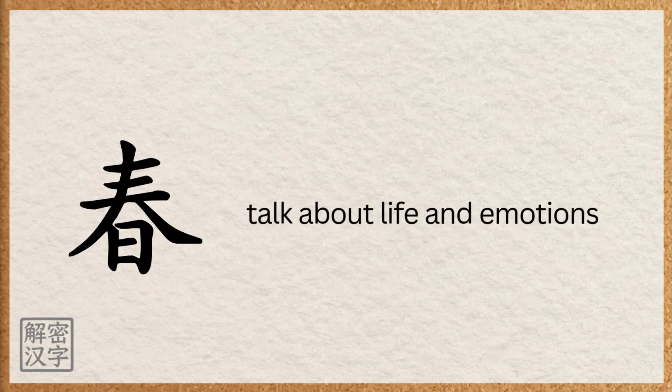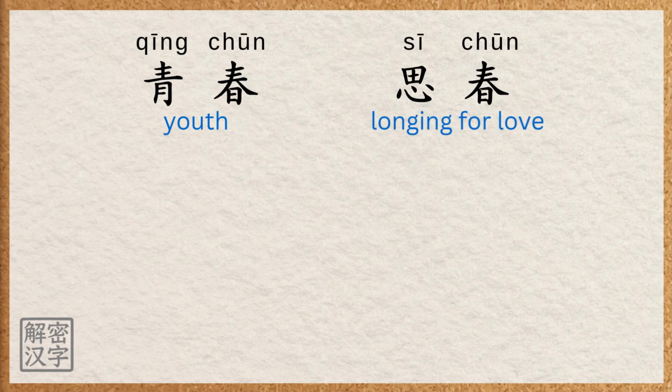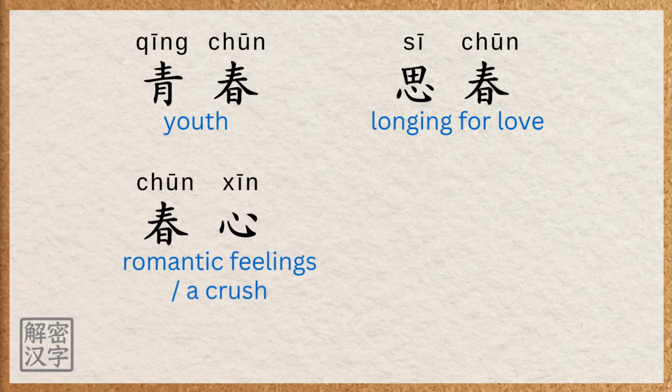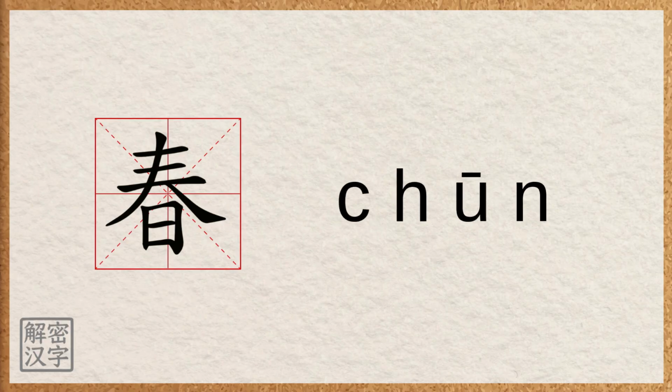It can also be used metaphorically to talk about life and emotions. For example, 青春 means youth. 思春 means longing for love, often said in a teasing way. 春心 means romantic feelings or a crush. 春梦 means a dreamy love fantasy. Let's practice reading it. 春, chun.